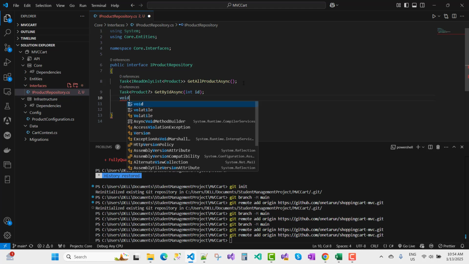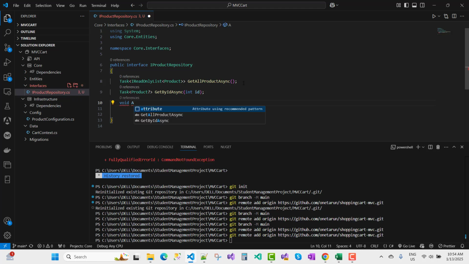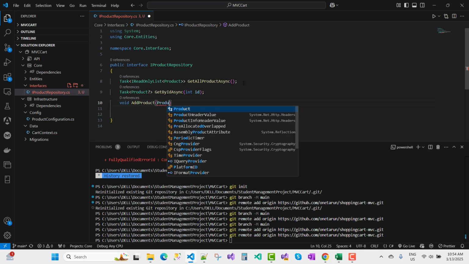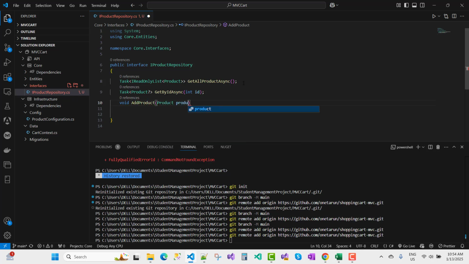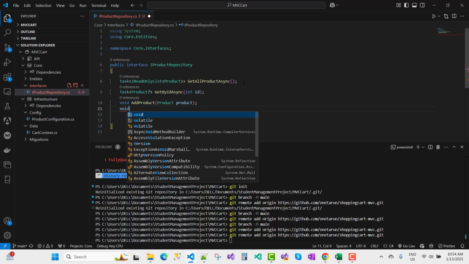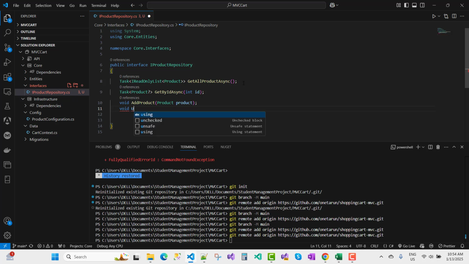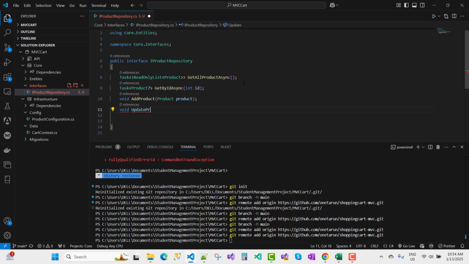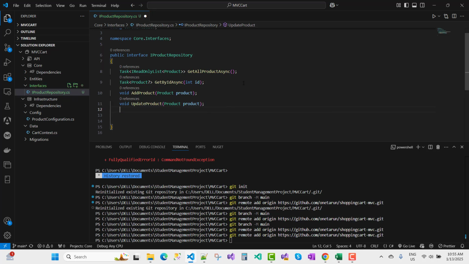Just after that you can use void AddProduct, taking a Product, and then void UpdateProduct, taking a Product, and void DeleteProduct.